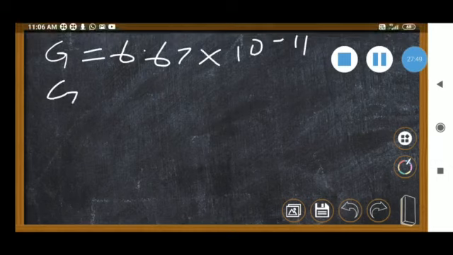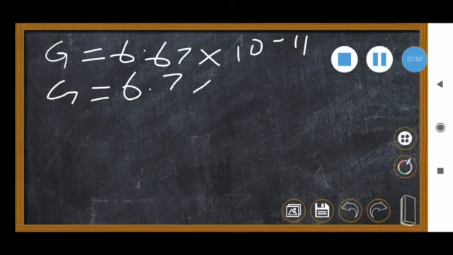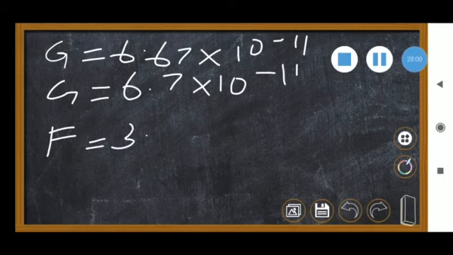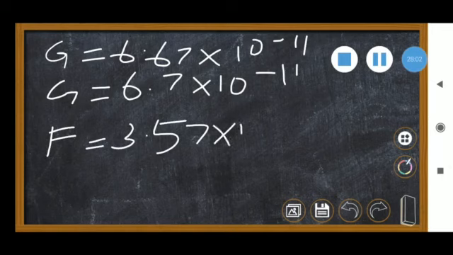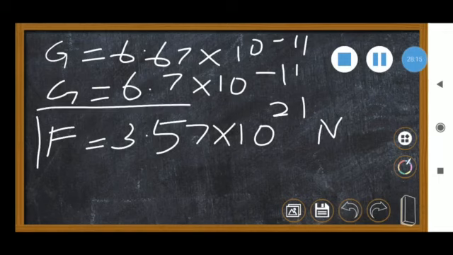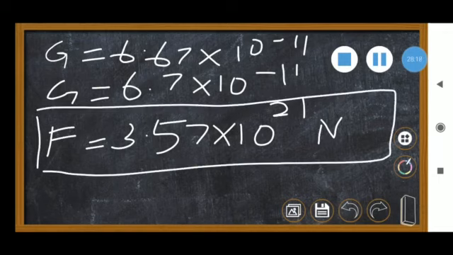If we take G equal to 6.7 into 10 to the power minus 11, you will get the force equal to 3.57 into 10 to the power 21 Newton. No problem, you can take either 6.67 or 6.7, and you will get 3.557 or 3.57. Both answers are correct. So this is the force between the two: 3.57 into 10 to the power 21.